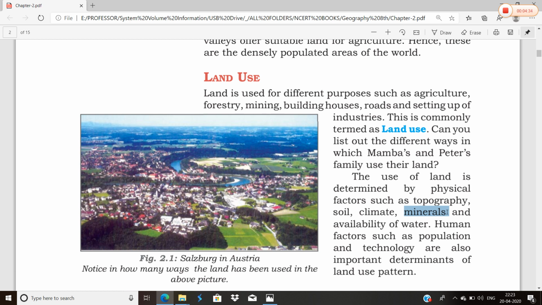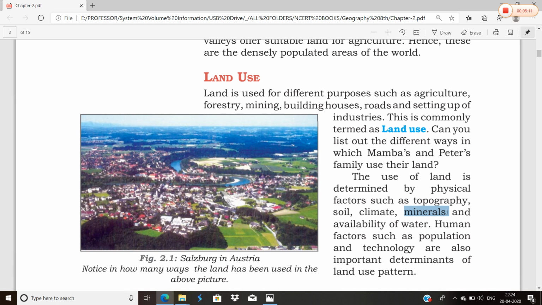But as you go to the USA or United Kingdom, the people are not using the land only for agriculture, but also for industries, and you will see different kinds of activities going on in those regions. Accordingly, technology and human population are also important factors to determine the use of the land.